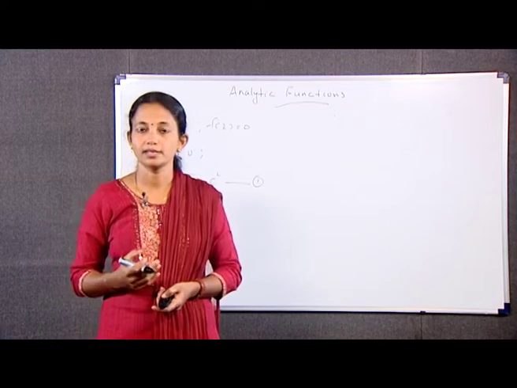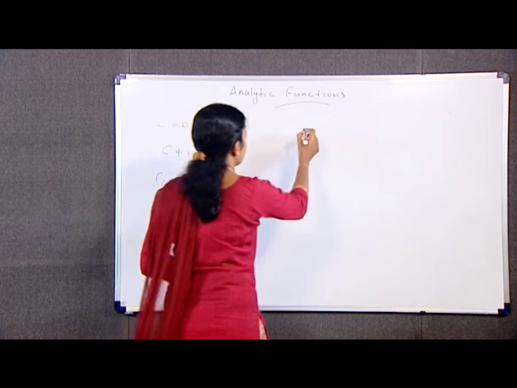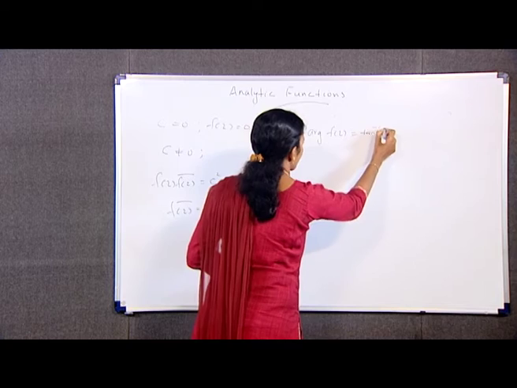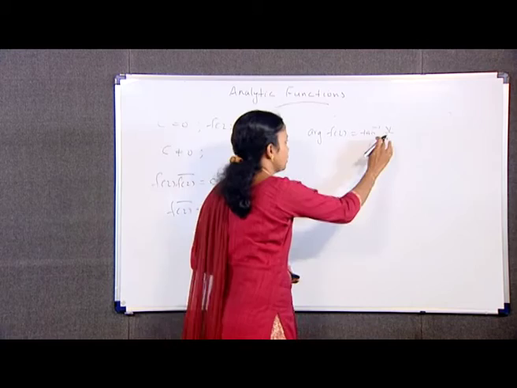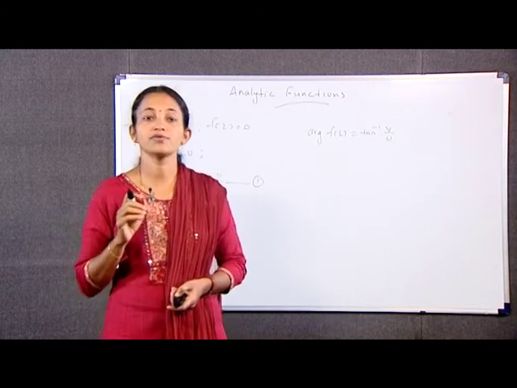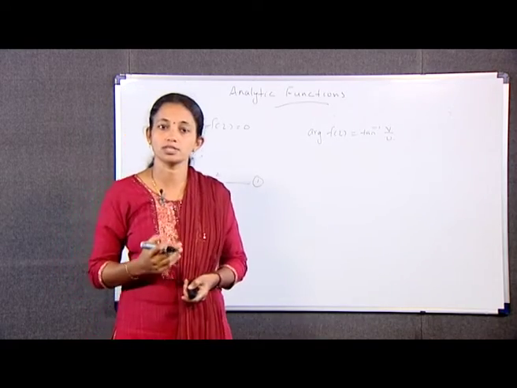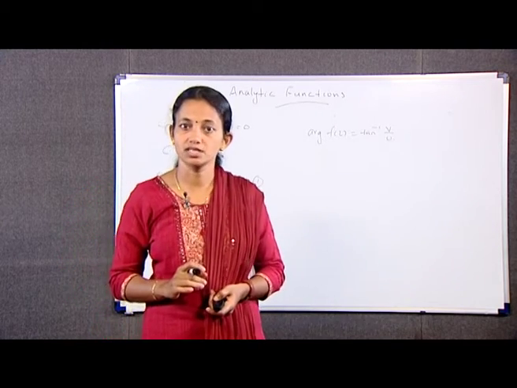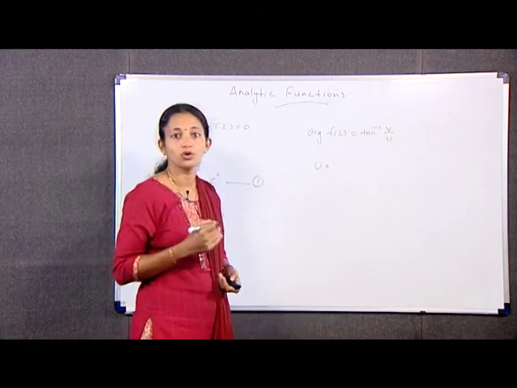Fourth one, we note that argument of f(z) is equal to tan inverse v by u. Hence, argument of f(z) is equal to C, a constant, implies that tan inverse v by u is equal to a constant C, which implies v by u is equal to tan C, that is, we can write u is equal to v cot C.